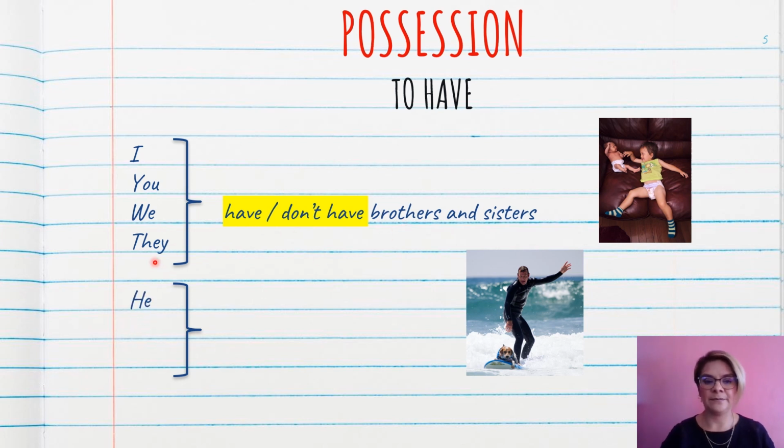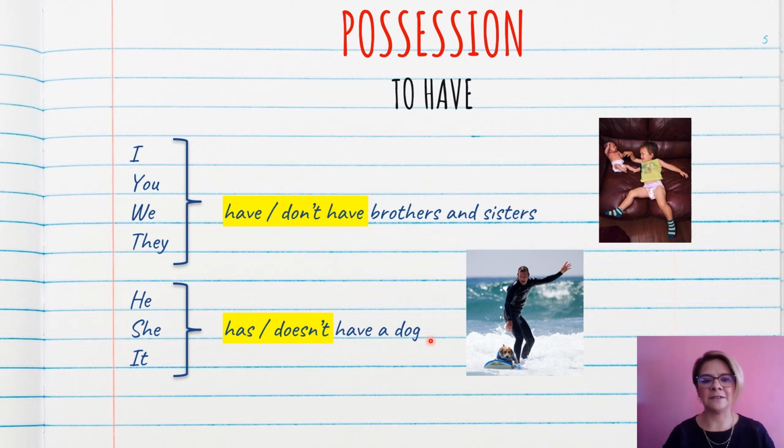He, she, and it, we are going to use has. Look, here for I, you, we, and they have, for he, she, and it has. And in the case of negative, it's not going to be don't, but doesn't have.